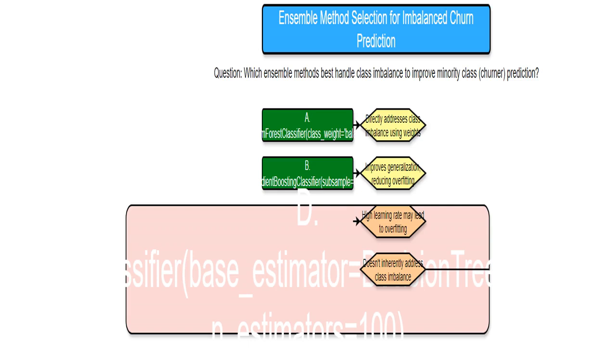I see that directly tackles the problem of imbalanced classes. It assigns weights to each class, giving more importance to the minority class, the churners in this case, which helps balance the model's learning and improves prediction for the minority. Think of it like giving a louder voice to the underrepresented churners so the model hears them better.